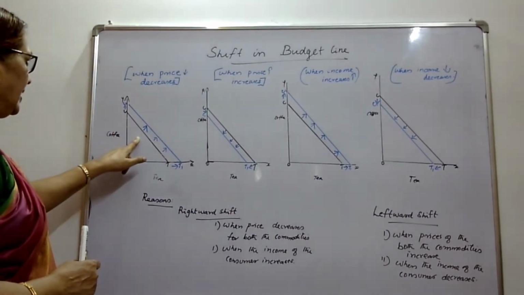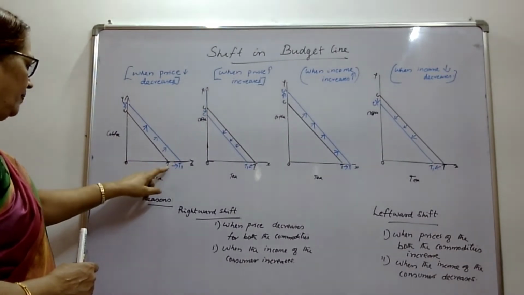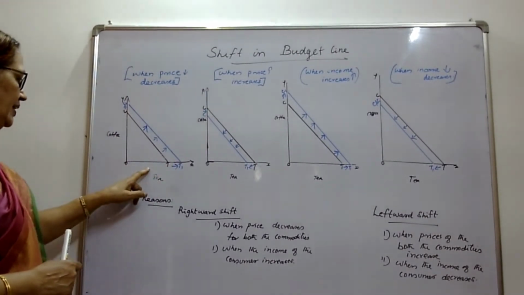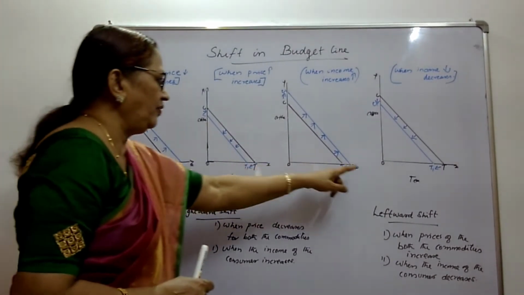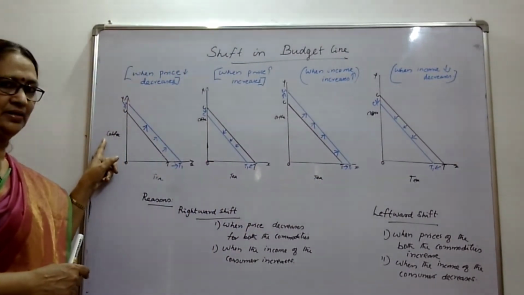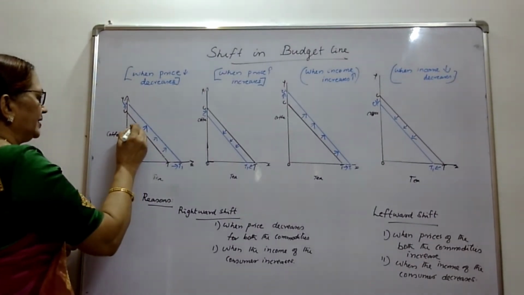In the first diagram you will see a rightward shift of budget line. Two commodities are taken here, tea and coffee. On all the 4 diagrams, tea and coffee are marked. This is the original budget line,